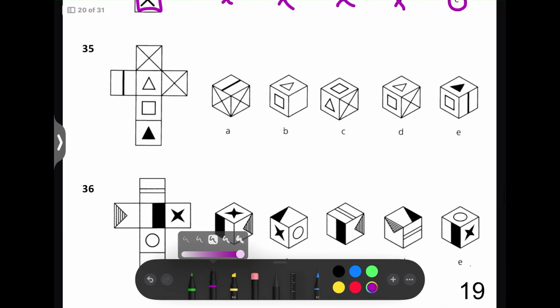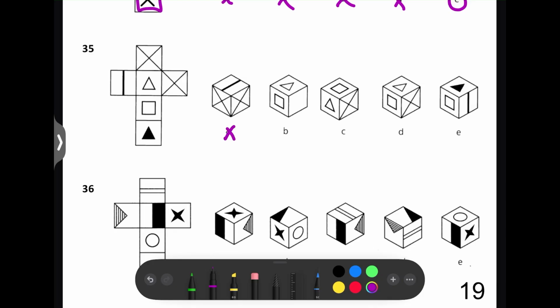Next question. So here we've got two crosses, so it's a bit more confusing. So let's just look at these two being one square apart. The white triangle and the black triangle. So they would never be together. And they're not in any of the answer options. So that's good. So let's look at some other rules.